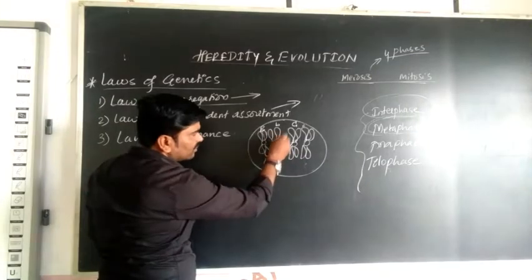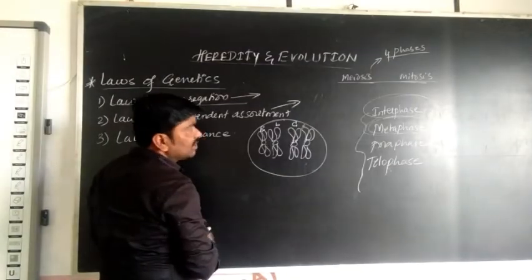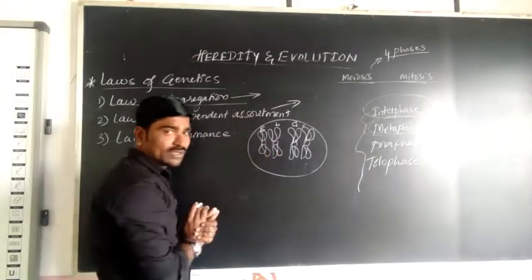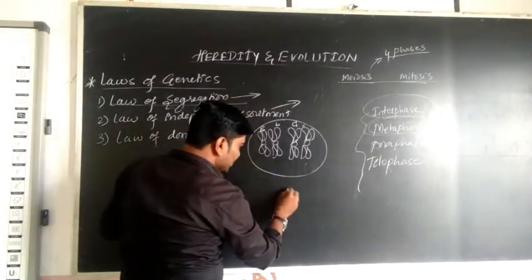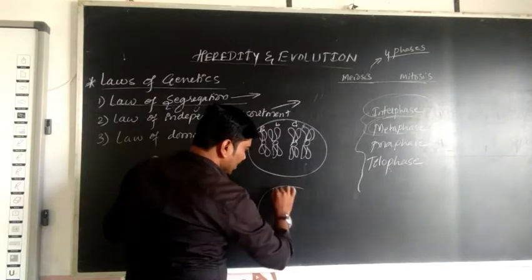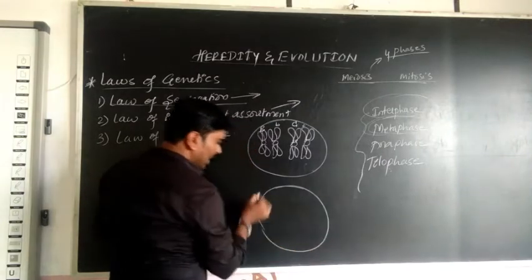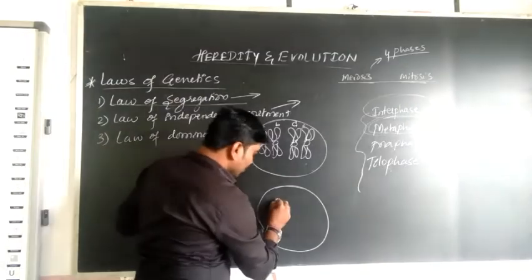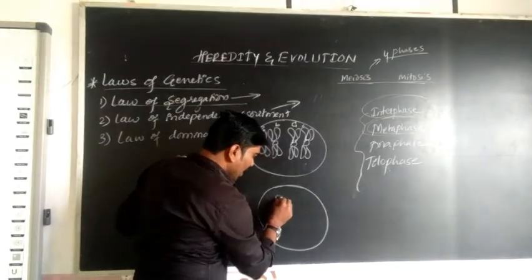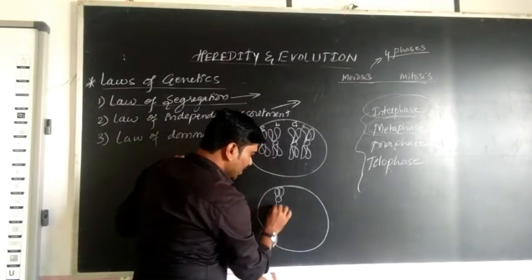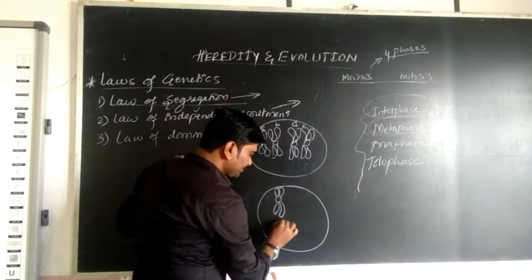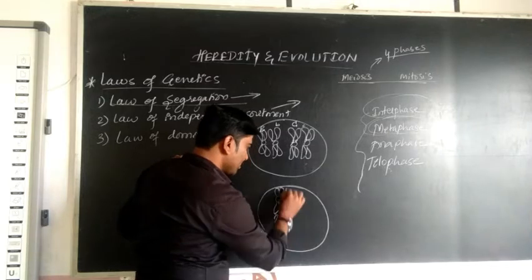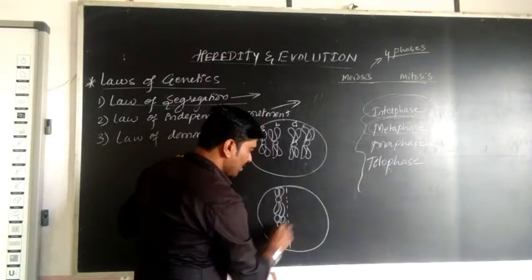So during the metaphase of meiosis cell division, the chromosomes first align, and in the metaphase condition the chromosomes arrive at the equatorial stage.